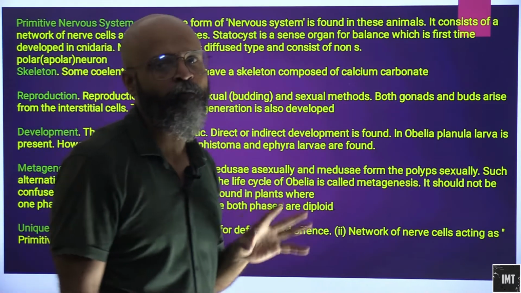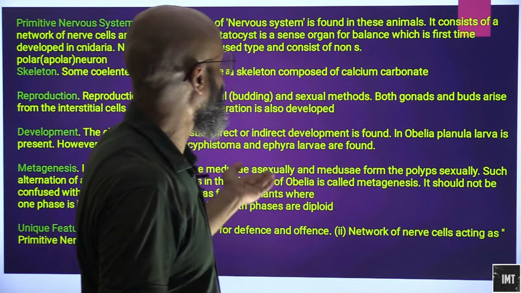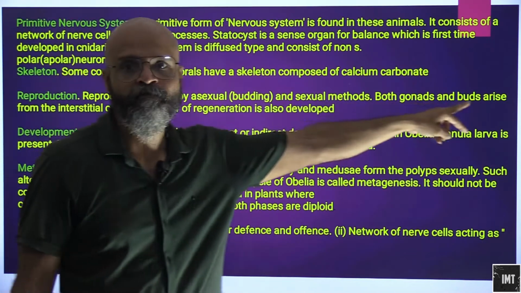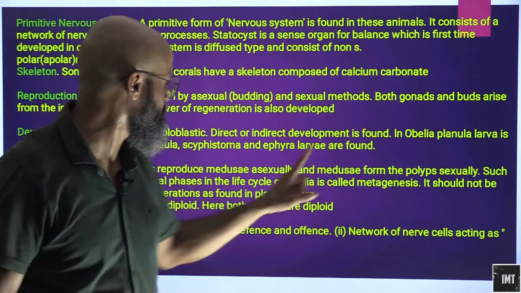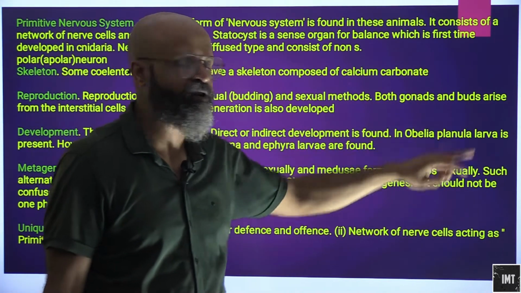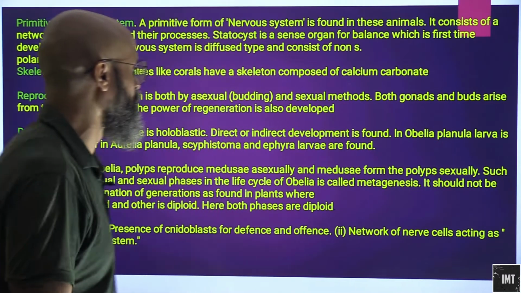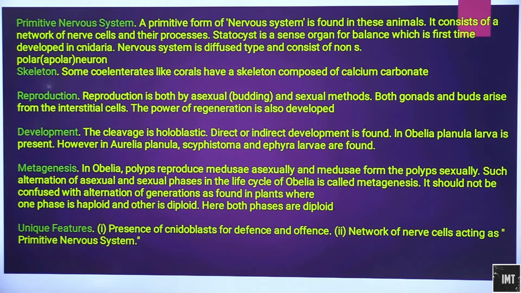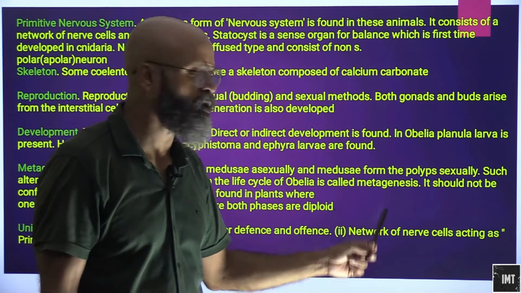Since they are capable of both sexual and asexual reproduction, and both gonads and buds are present in them, buds will take care of the asexual reproduction from polyps to medusae, and gonads will take care of sexual reproduction from the conversion of medusae to polyps. Such alternation of sexual and asexual phases in the life cycle of Obelia is called metagenesis.